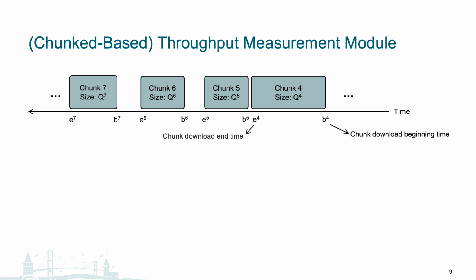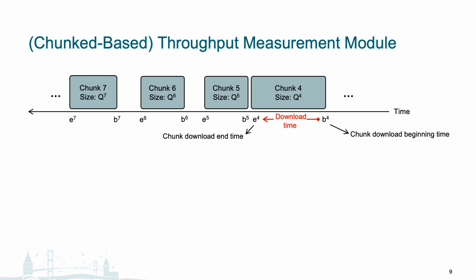If we were to measure the download time on a segment level from the first to last chunk, such as from B1 to EN, assuming n chunks, and use that segment download time to calculate throughput, then these idle times could erroneously be included and underestimate the actual throughput. To fix this issue, we can see that instead of measuring download time at a segment level, we need to identify the actual chunk download times, as annotated in red over here.